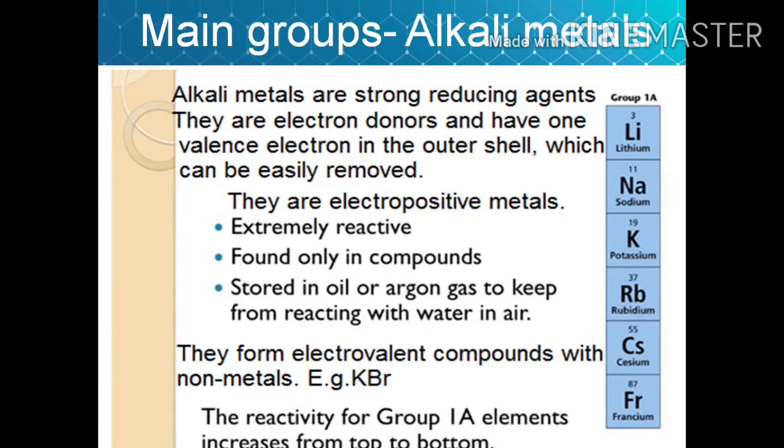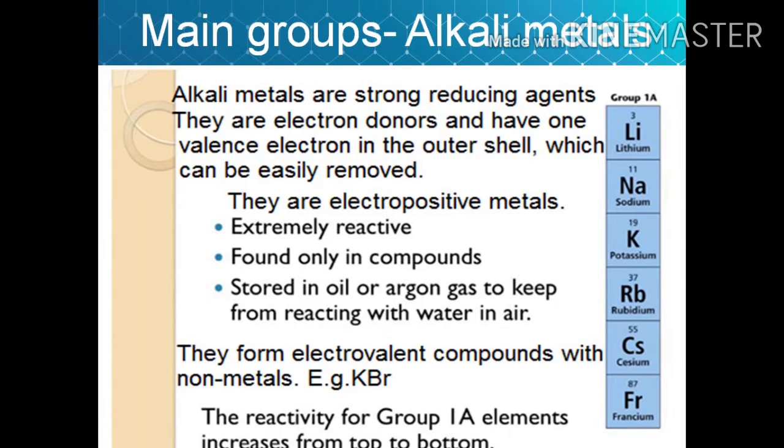Because they belong to group 1, they have one valence electron in the outer shell, which can be easily removed. They are electropositive metals. They are extremely reactive. They are found only in the form of compounds. You do not get them in the free state. They are stored in oil or argon gas to keep from reacting with air or water.